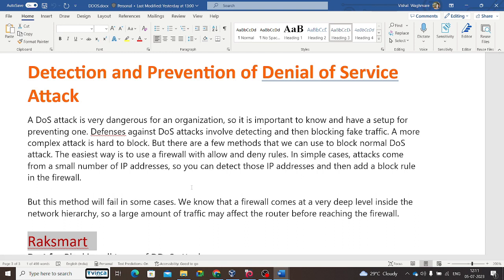Okay, fine. Now it's time to stop DDoS attacks. Using what tool? The tool names are Rackspace and Cloudflare. So detection and prevention of DDoS attacks, or denial of service attacks, is important because a DoS attack is very dangerous for the organization. It is important to know how to set up prevention and defense against DoS attacks, involving detecting and then blocking fake traffic.